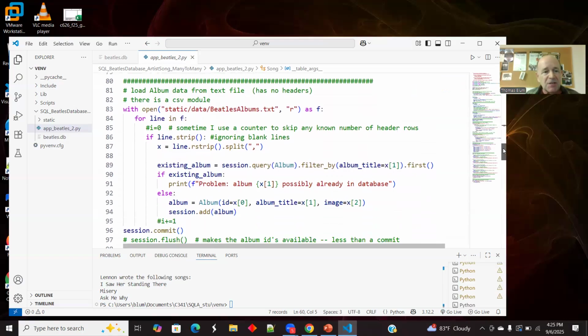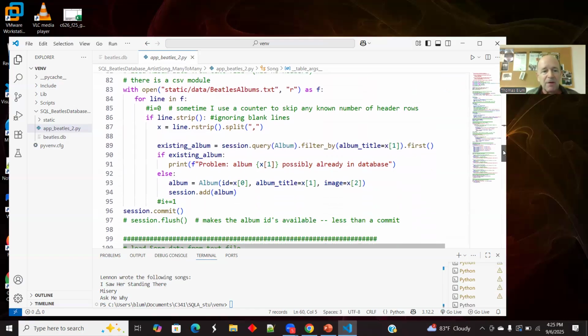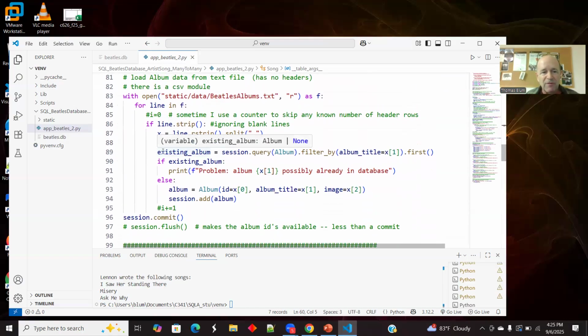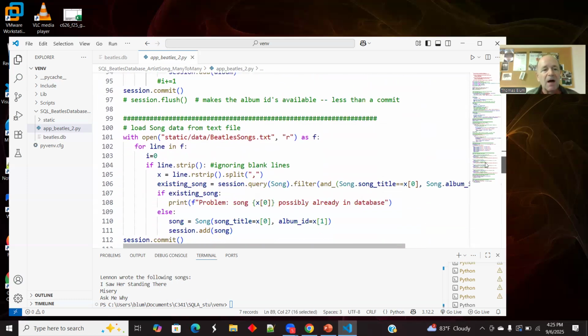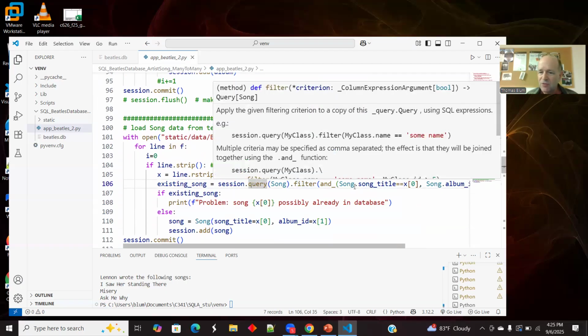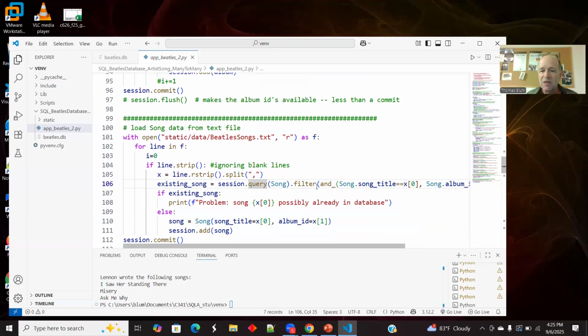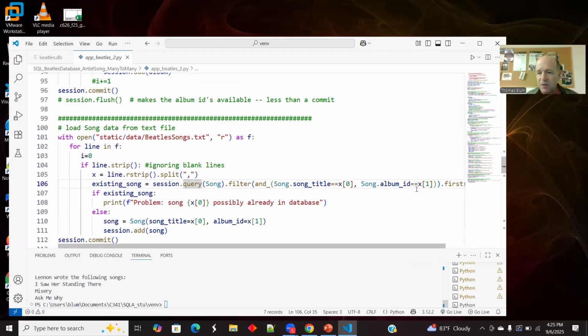Start up my session. Here we're making sure, as I've talked about before, to see if the album exists. If it doesn't, then add it. Same thing for the song, except the constraint was 2 things. So my query was a little more difficult, with ANDing 2 constraints. Let me take this out for a minute.